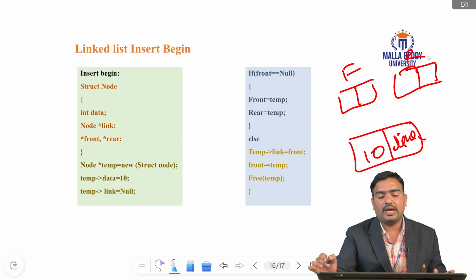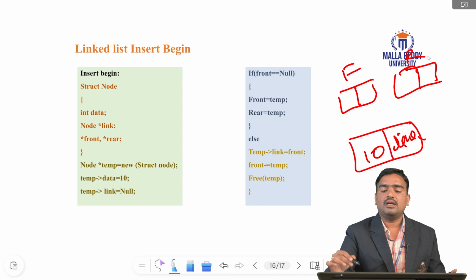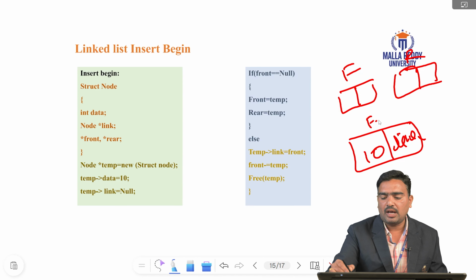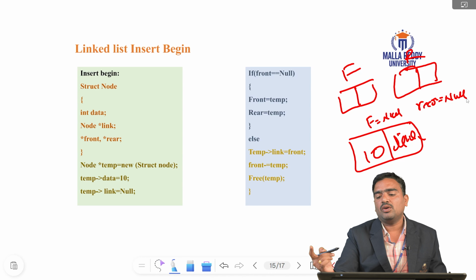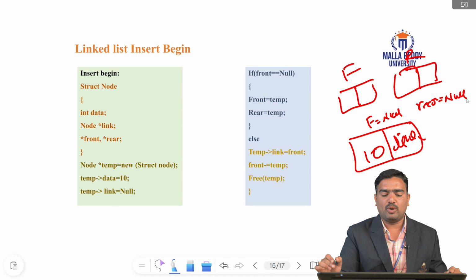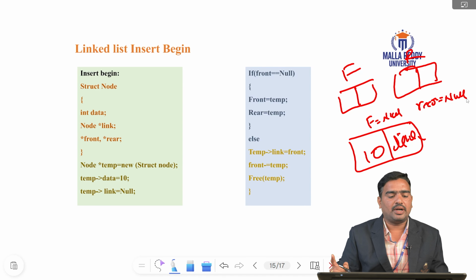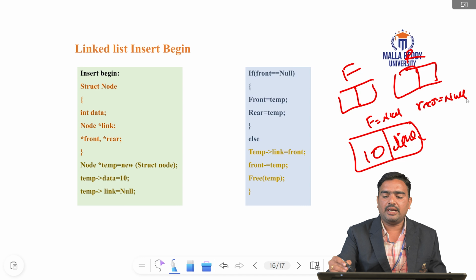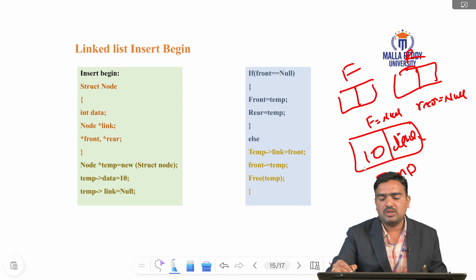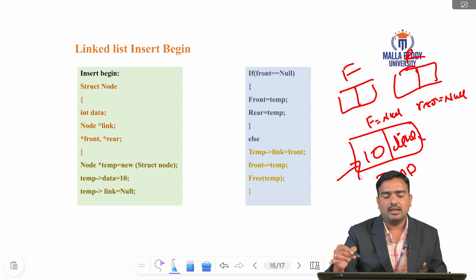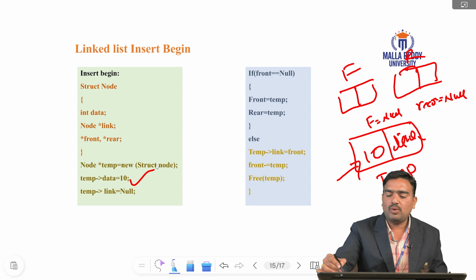Next we do insert begin. First, there are no elements in the linked list, so front equals null and rear equals null. Insert begin means first we declare one temporary node. For example, node star temp equals new struct node. Immediately one temporary node is declared. Temp data means we are inserting the 10 in the temp data. Next, temp link equals null.